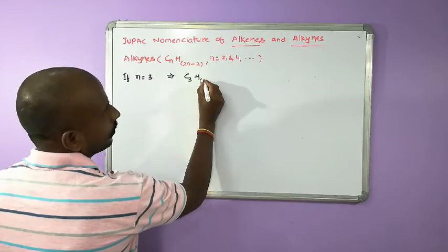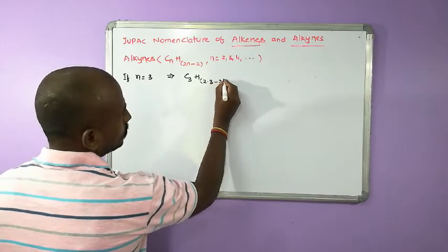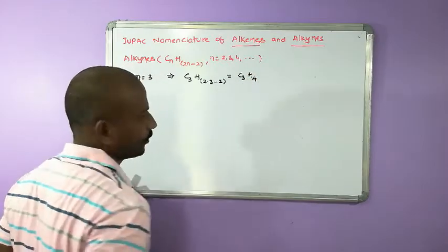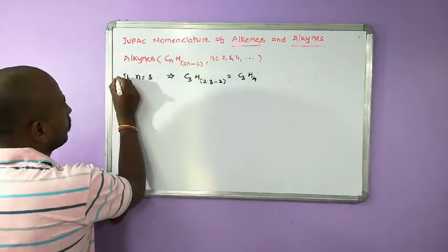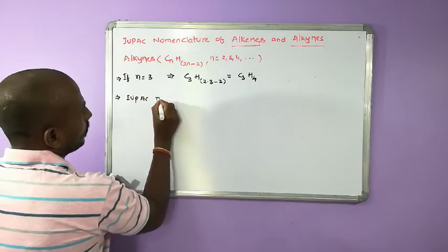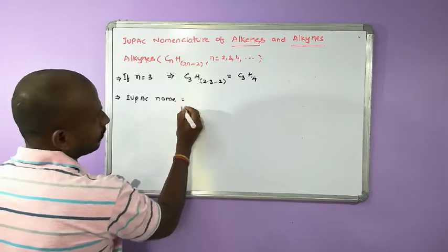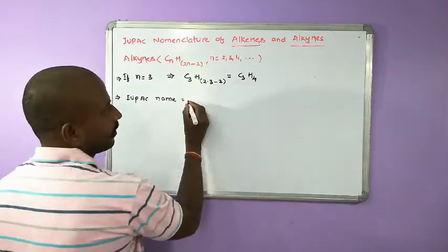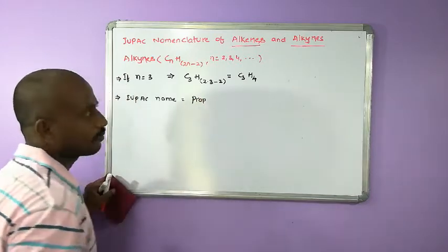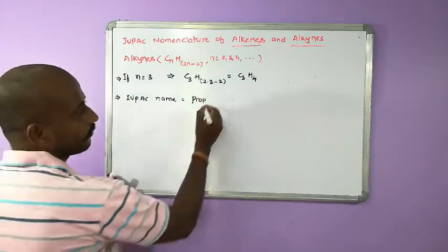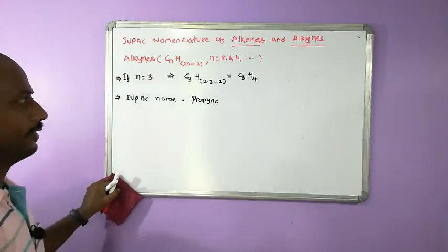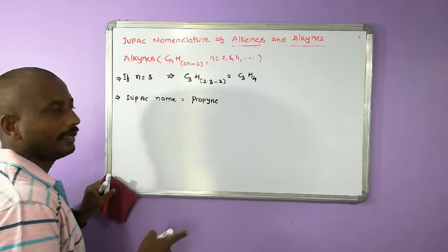C3H(2 into 3 minus 2), that is equal to C3H4. So what is the word root? IUPAC name, if you look at it, what is the word root? 3 carbons are there, so the word root is prop. And what is the class of compound it belongs to? Alkynes, therefore propyne. Prop plus ine, propyne.